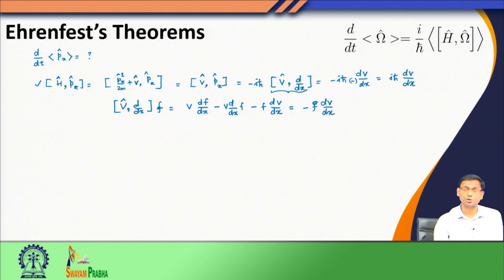Now, this is the commutator between the Hamiltonian and P x. Now, what is the time evolution? This one would turn out to be I divided by h bar multiplied by the expectation value of this quantity. So, let us see. I, h bar, they are constant, so I am bringing them out from the expectation value. So, I would get minus 1, h bar will cancel out. So, I am left with